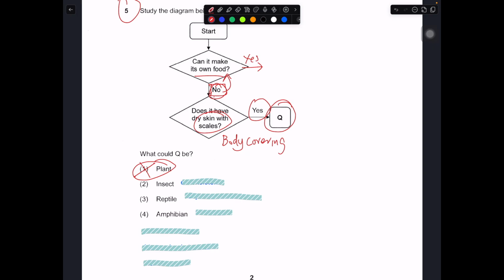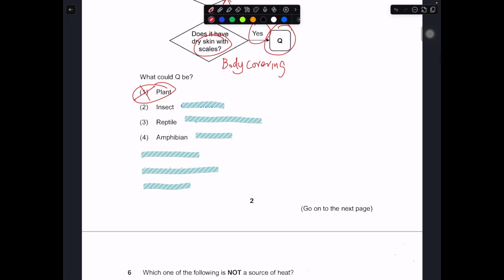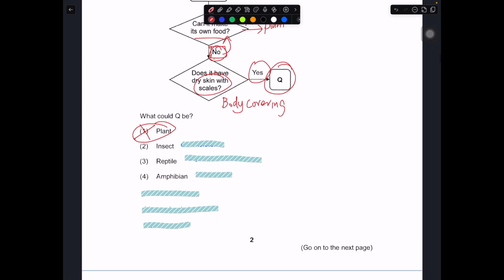And since we already say no, it cannot be a plant. Actually over here, if this is yes, then plant over here. So plant cannot be the answer. So you are only left with insect, reptile, amphibian. Before you do this question, you need to know the body covering of all the 6 groups of animal. Insect, exoskeleton, out. Reptile, dry skin with scales. Yes, that's correct. So this one is a reptile. Amphibian, moist skin. Okay, so out.